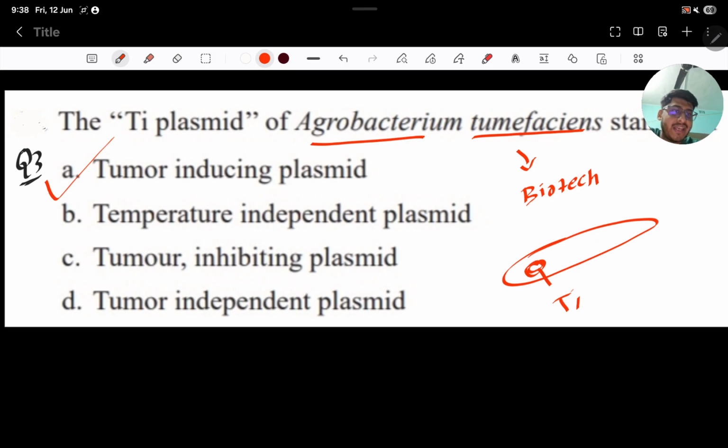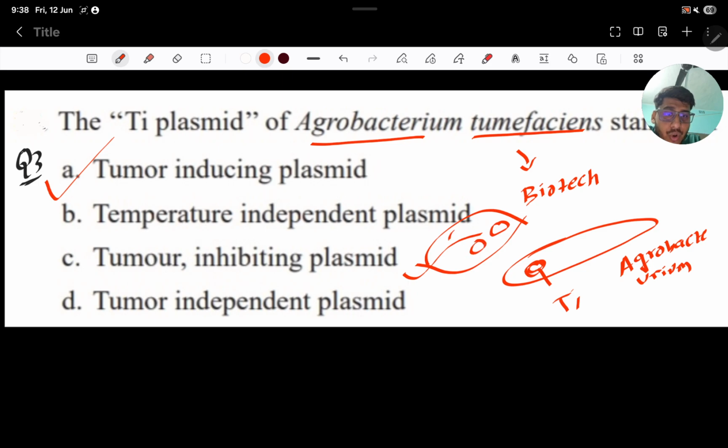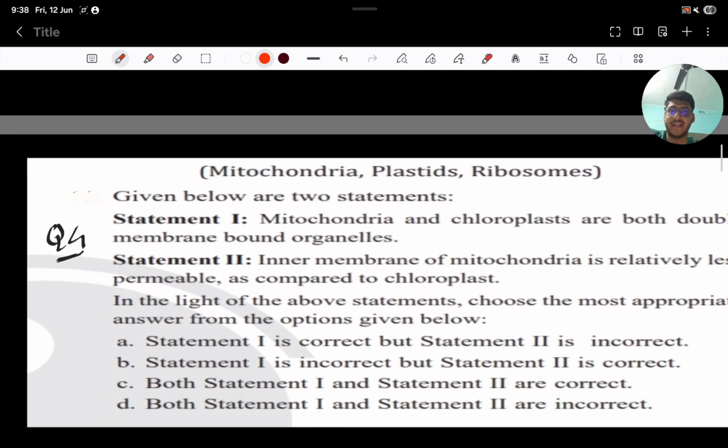What happens if this Agrobacterium attacks a plant? Gall disease, gall-like structures, that are what? That are tumors. Tumors will be produced. So the correct answer will be tumor inducing plasmid. Okay. Now come to the next question.